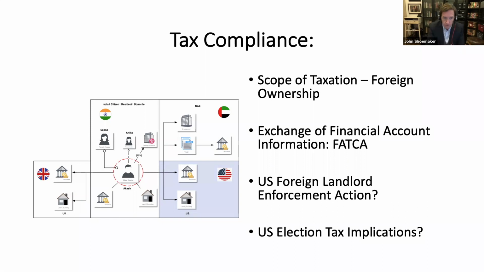But a non-US person, like we have in the situation here, still has a US estate tax liability only to the extent that they're holding US situs assets, but a very small exemption, only 60,000 US dollars. So anything above that, they would be subject to US estate tax. Here, the land and the building are most likely worth more than $60,000. So you would have a US estate tax exposure to the extent that it's held directly.